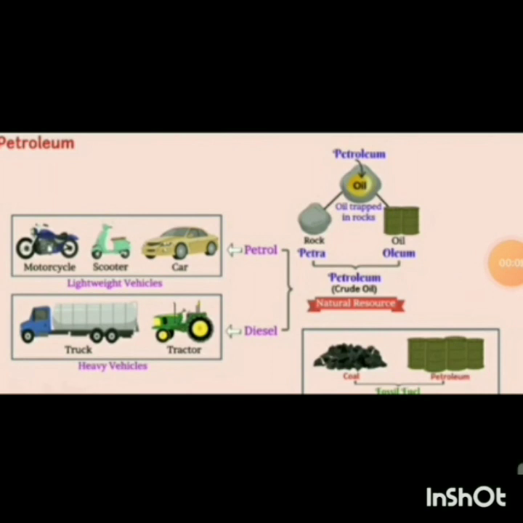We use petrol in light vehicles such as motorcycle, scooter, car. We use diesel in heavy vehicles like truck, tractor, etc. The natural resource from where we obtain petrol and diesel is called petroleum, which is also called crude oil. Do you know how the word petroleum is formed? In this word, petra means rock and oleum means oil. The oil trapped in rocks is petroleum. Like coal, petroleum is also a fossil fuel.